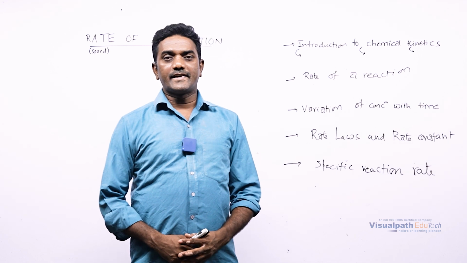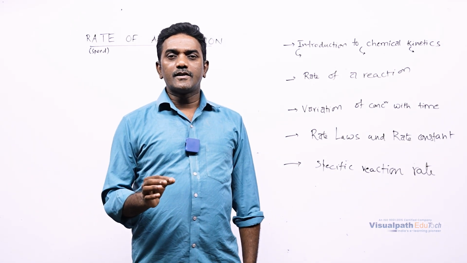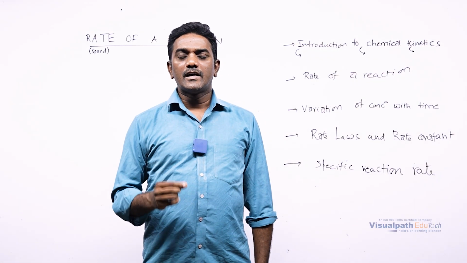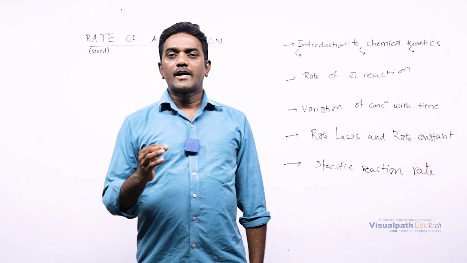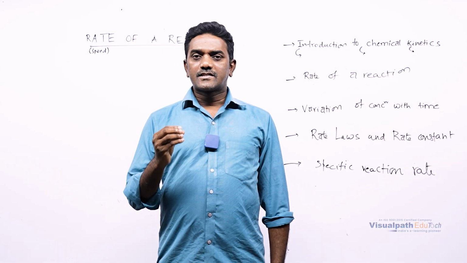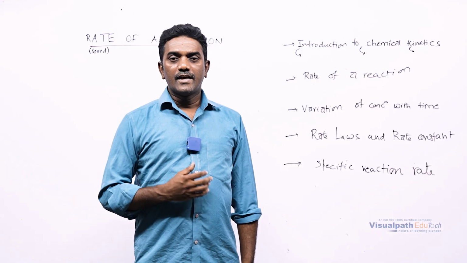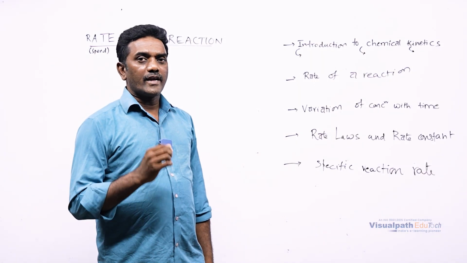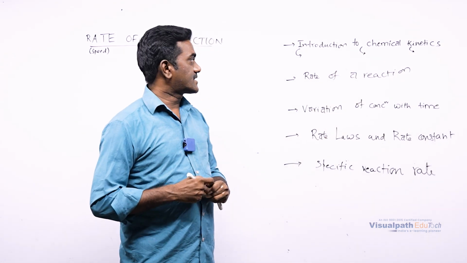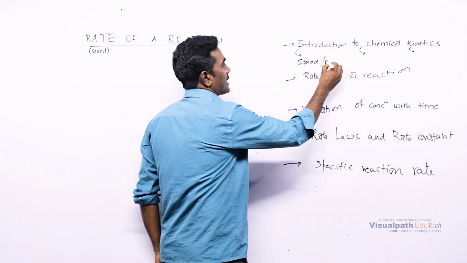What is chemical kinetics? The term itself is very clear that it is about kinetics. What is the meaning of kinetics? Kinetics represents the speed of the reaction or rate of the reaction. The study of the speed or rate of the reaction is called chemical kinetics. Chemical kinetics is a branch of chemistry which deals with the rate of reaction or speed of reaction. That's what chemical kinetics is, and it is going to tell you the speed or rate of the reaction.